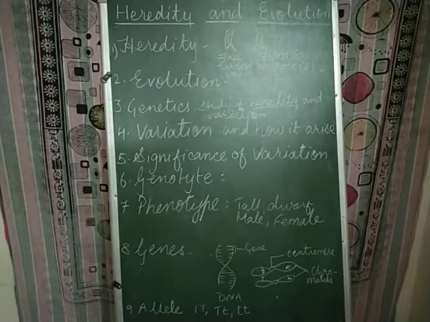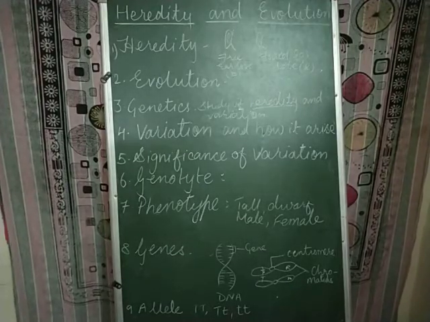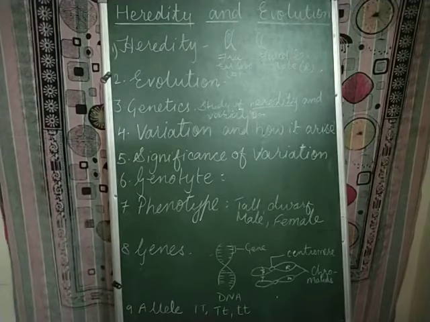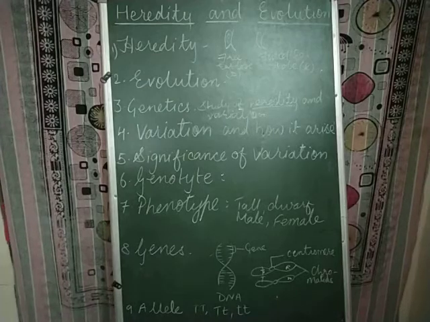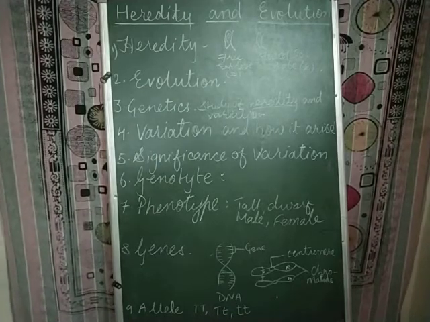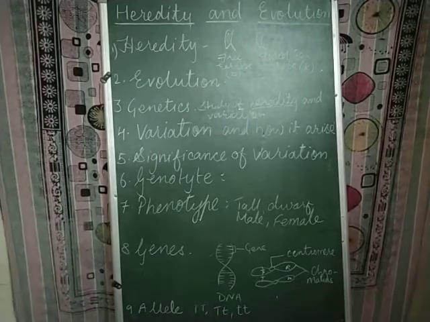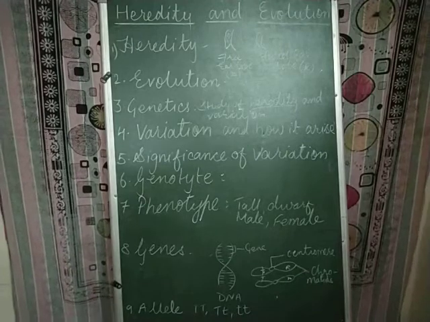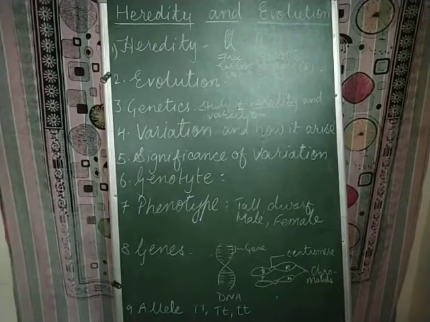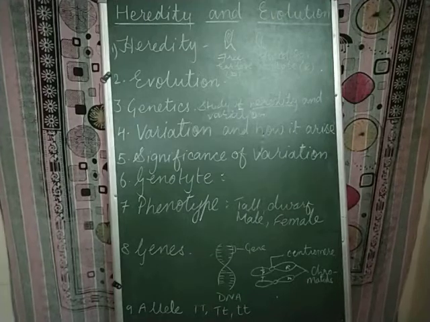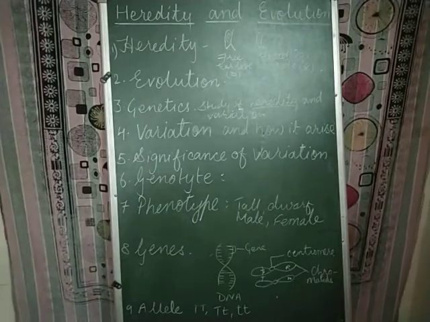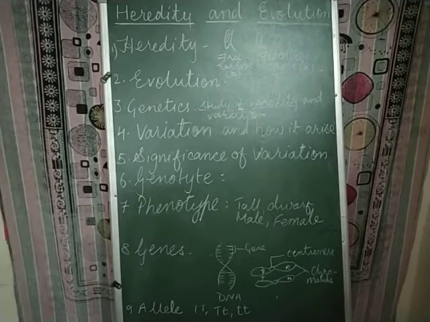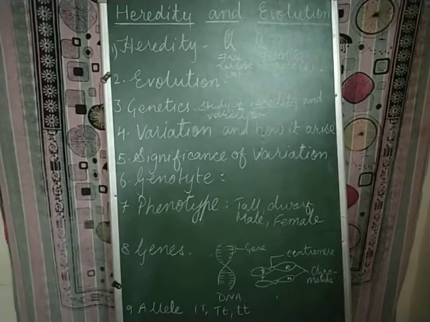Sexual reproduction leads to variation because two parents are involved. Another reason is mutation. Mutation is an error in the replication of genetic material. When the genetic material is copied, there can be a change or variation.